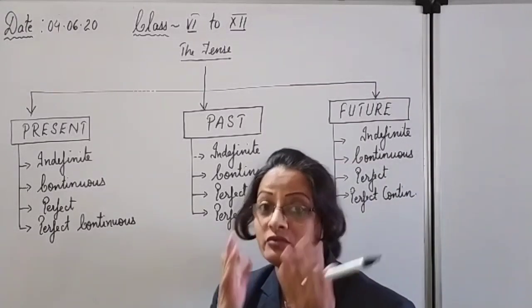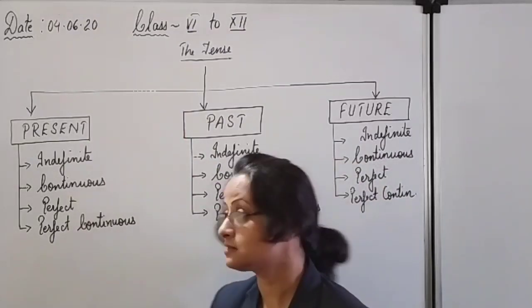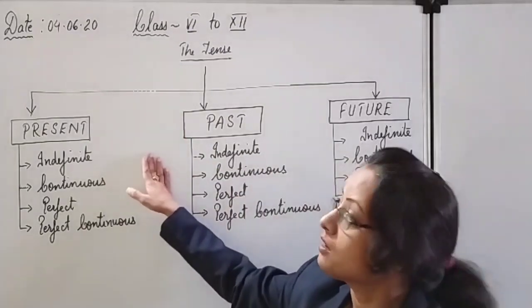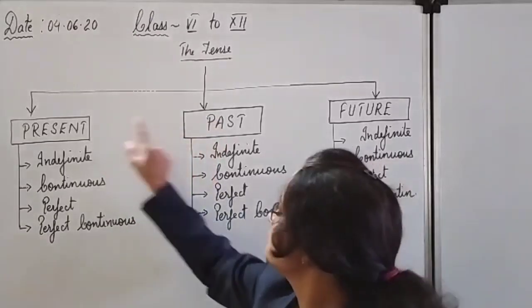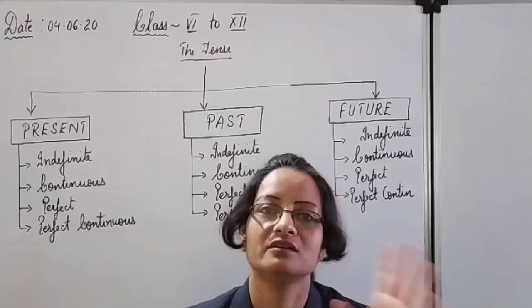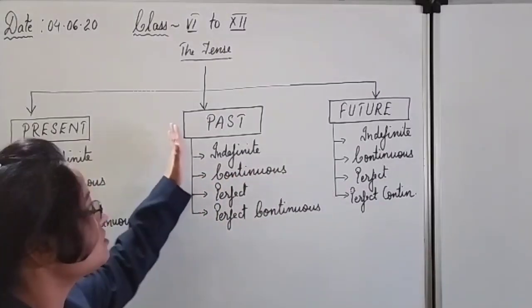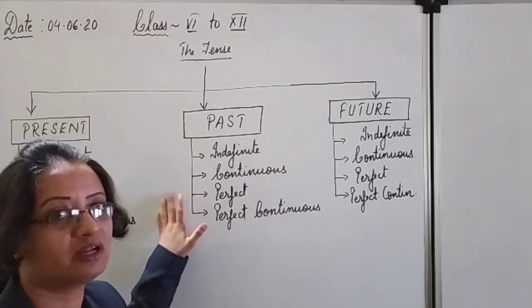Okay children, now we are going to see the three main types of the tense. See the chart over here. I have mentioned it: present, past and future. As you all know, these are the three basic types of the tense. And you know that each of these three types has four subtypes.